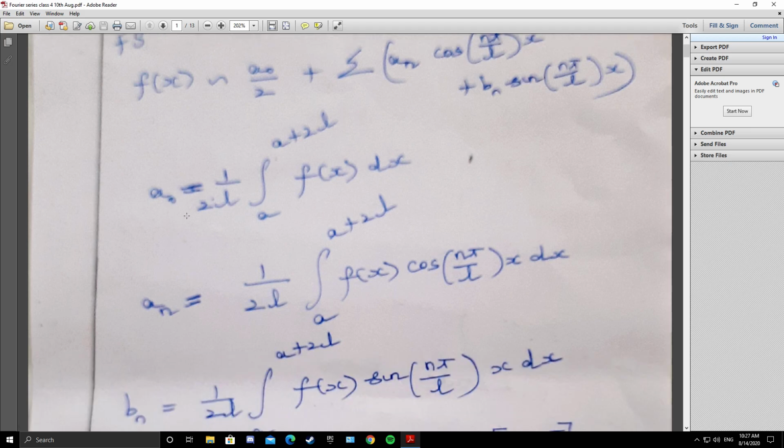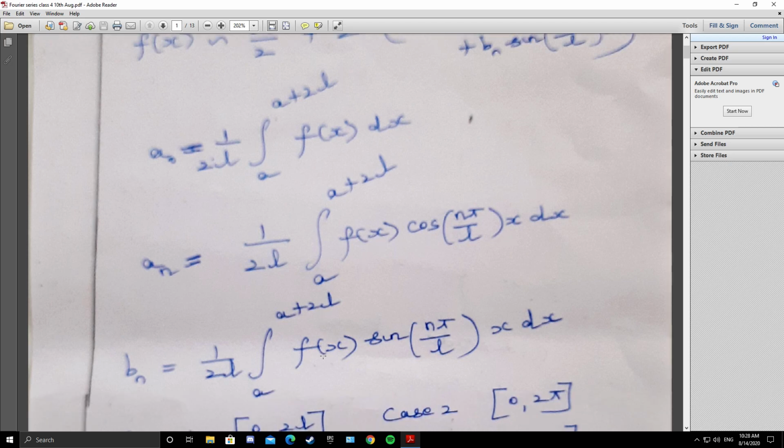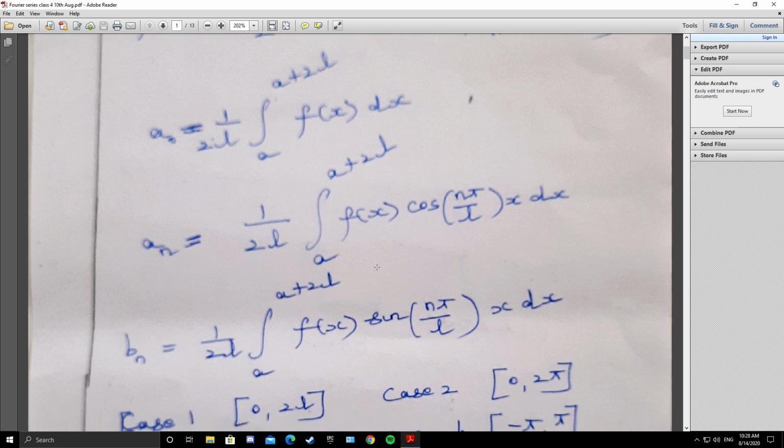So a naught is 1 by L or 1 by 2L integral a to a plus 2L f of x dx, a n is 1 by L or 1 by 2L integral a to a plus 2L f of x cos of n pi x by L dx, b n is 1 by L or 1 by 2L integral a to a plus 2L f of x sin of n pi x by L dx. So Euler has given the formula for a naught, a n, b n, where n is a